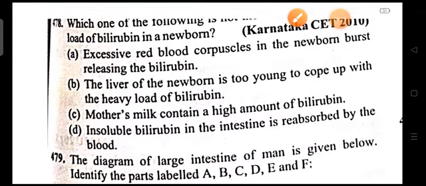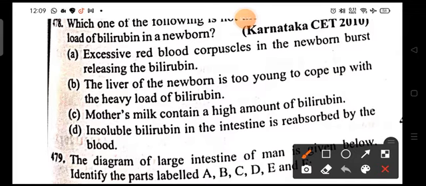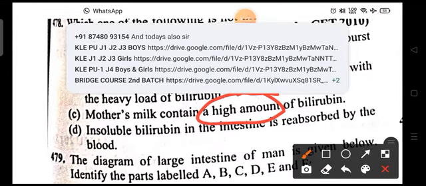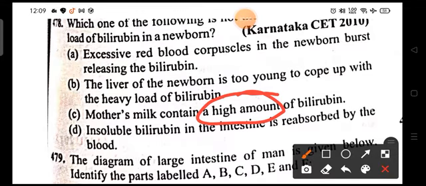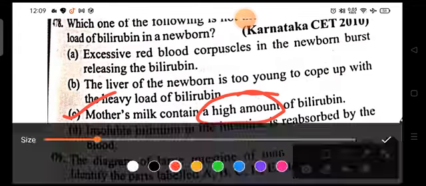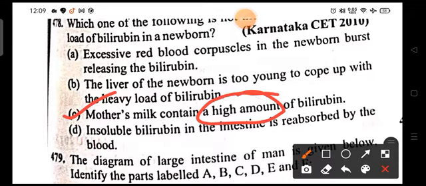When you analyze the options, mother milk contains more lactose or protein, but here the question asks for what is not the reason. So option C is the right answer.